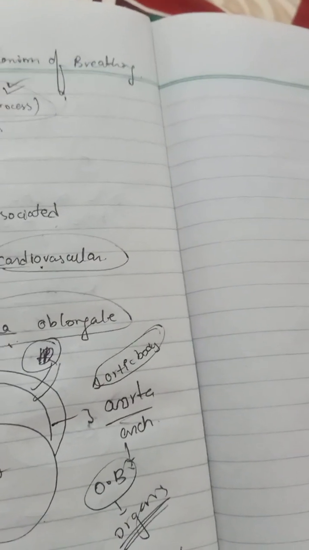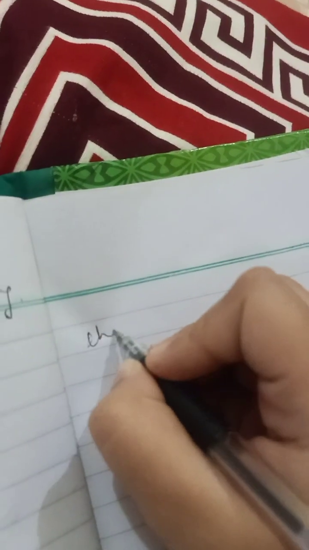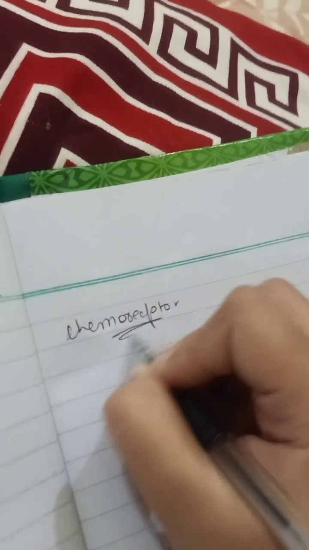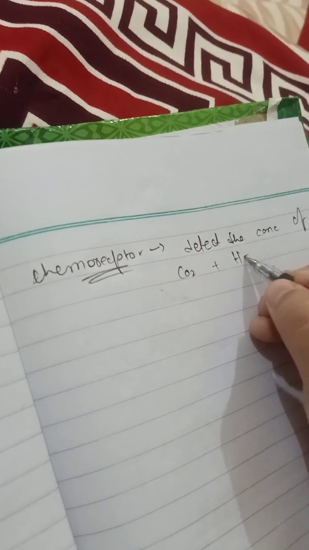These are basically chemoreceptors. These three chemoreceptors detect the concentration of carbon dioxide plus hydrogen in the blood, all right.